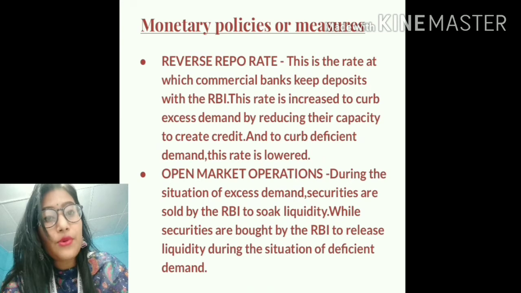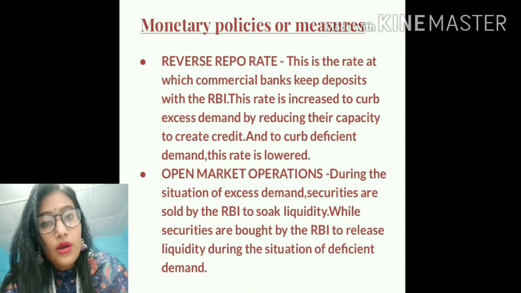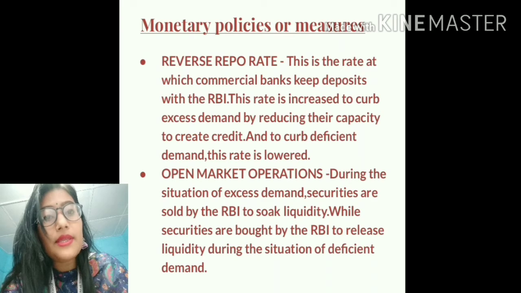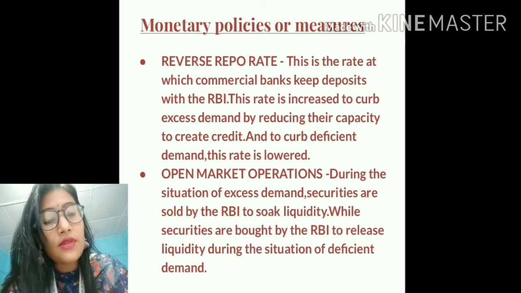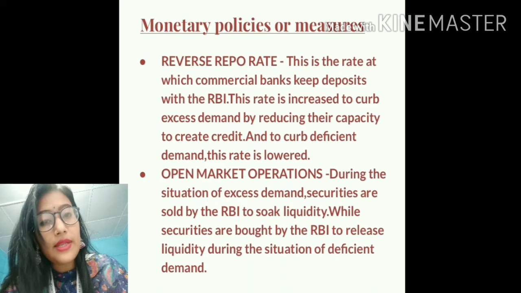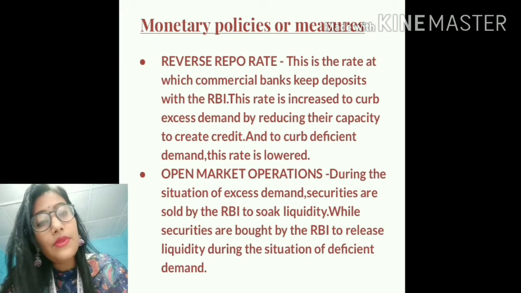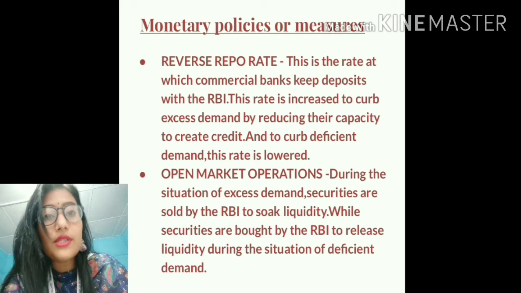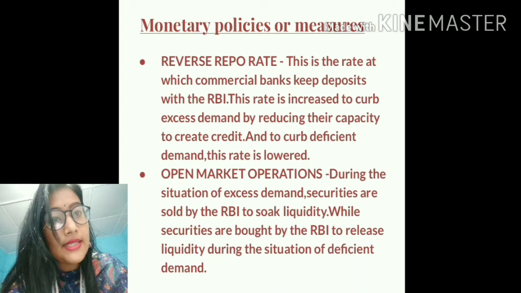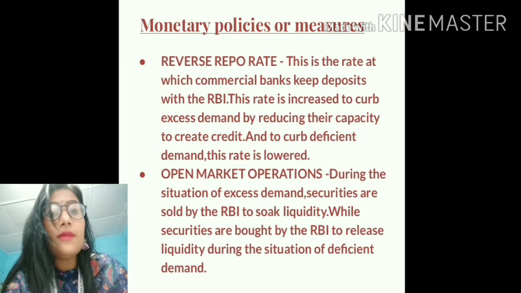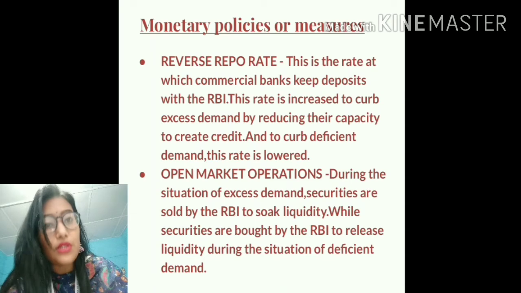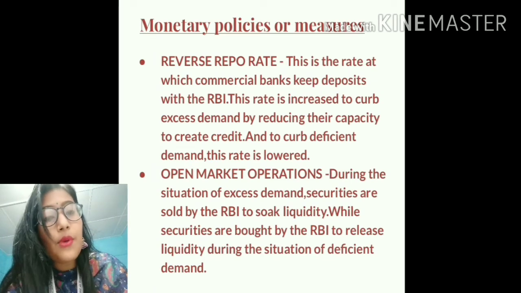So when this reverse repo rate is reduced, the commercial banks will not have a tendency to keep their money as deposits with RBI. Rather, they will use that money to create credit. And if they use that money to create credit, there will be greater circulation of money in the economy, which will help to solve the problem of deficient demand. So in case of excess demand, the reverse repo rate is increased, and in case of deficient demand, the reverse repo rate is reduced.